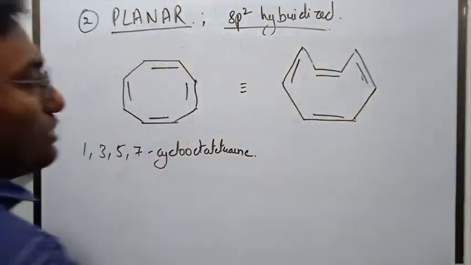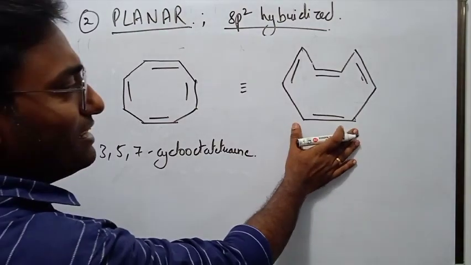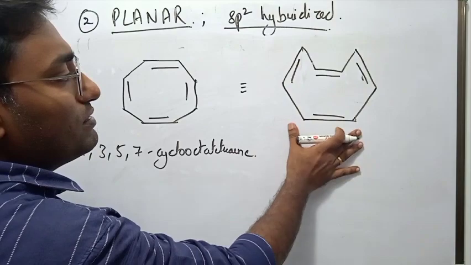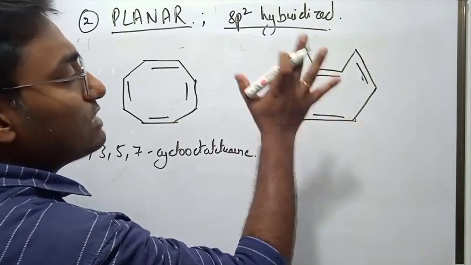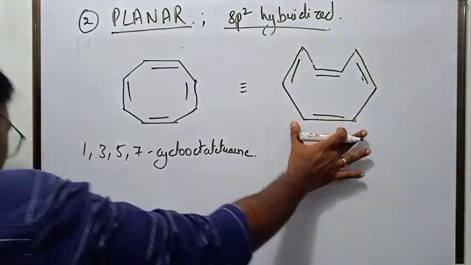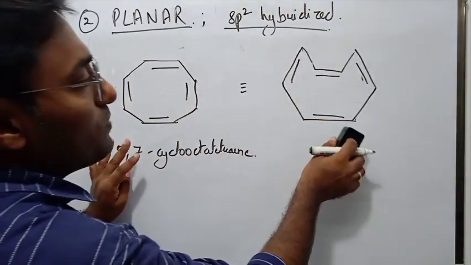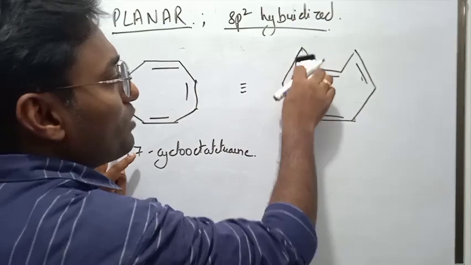This looks like a cat's head. This is the actual structure. Now this is the actual 3D structure. This is not at all planar, and being not planar, it is not aromatic. Okay, because it is not planar, it is not aromatic. What is the problem if it is not planar?